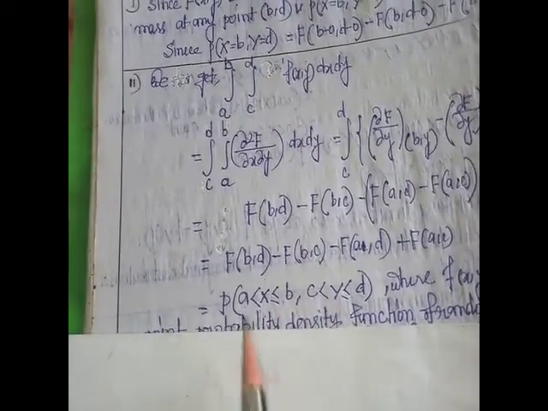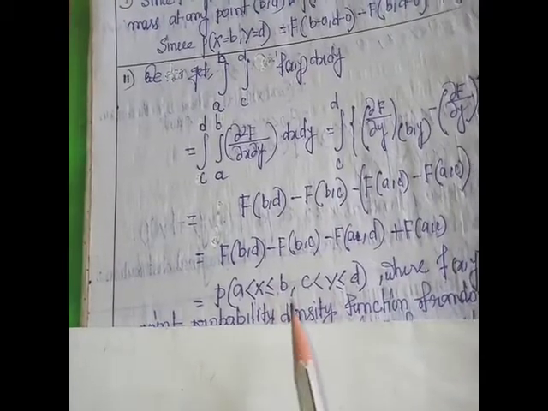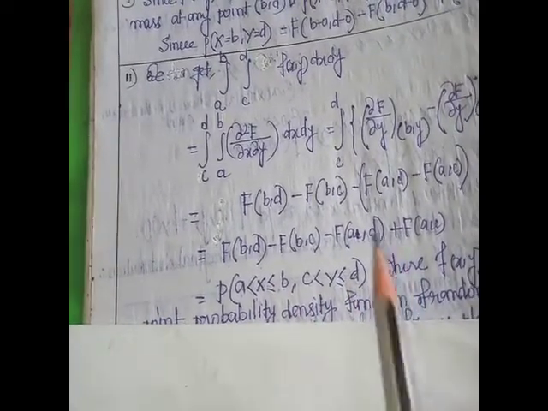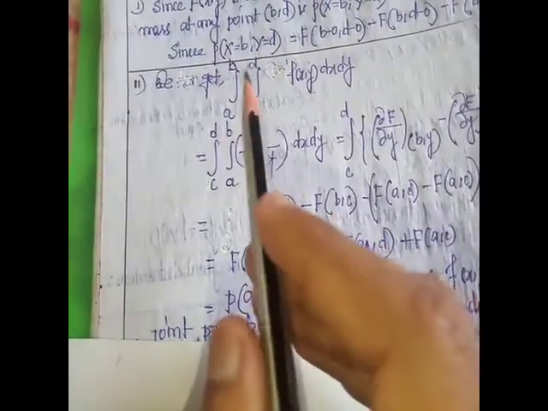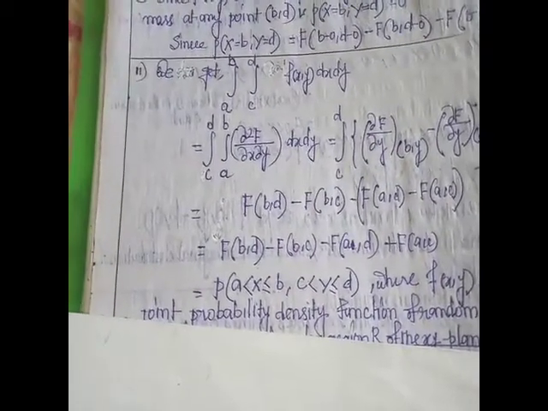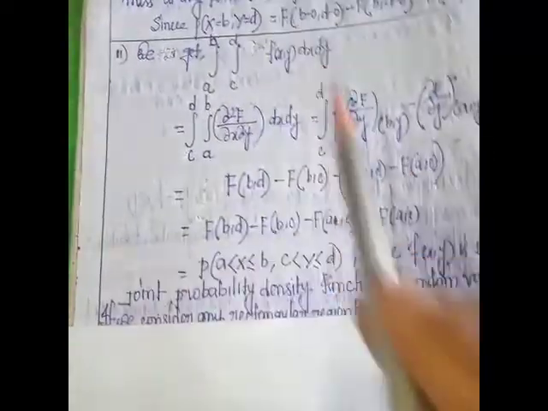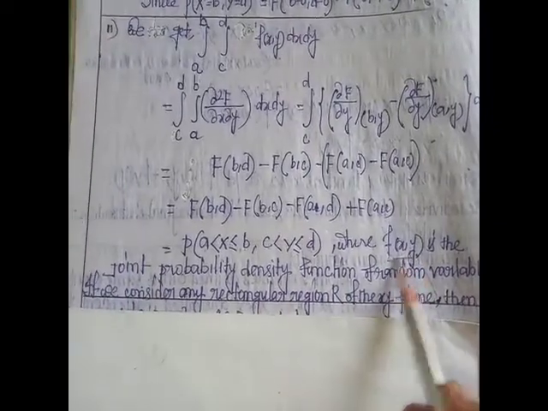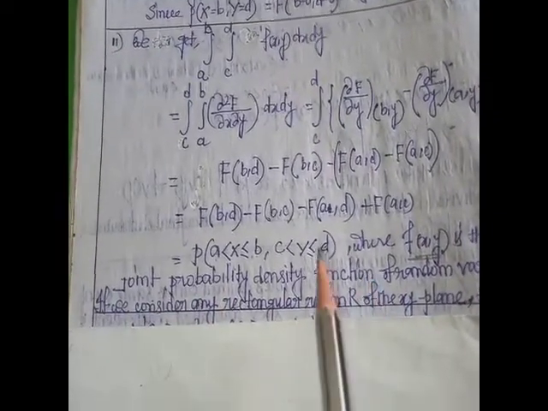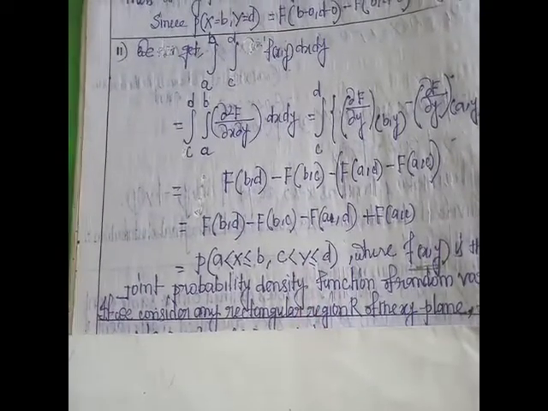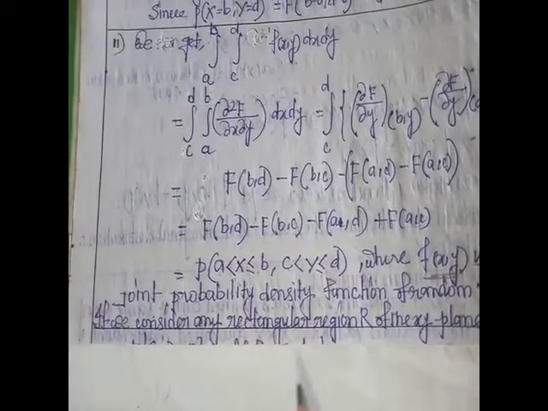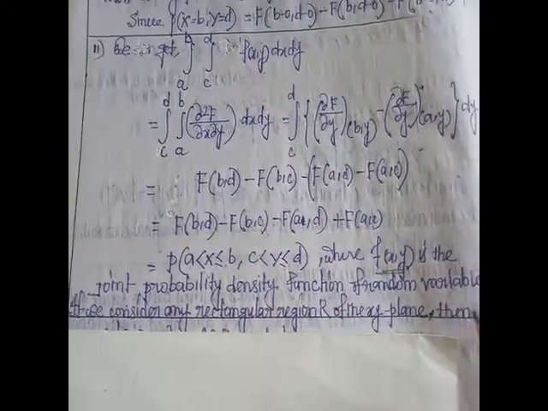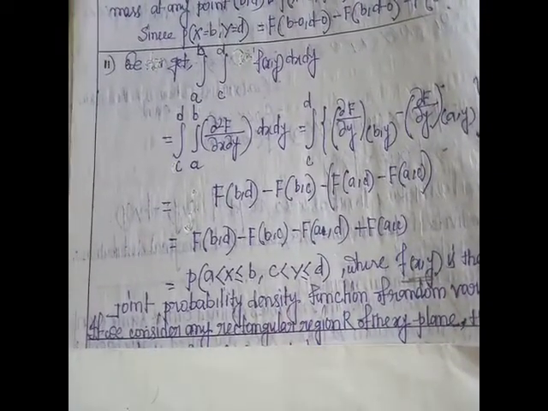Okay, so the formula is: the probability of a less than X less than or equal to b, comma c less than Y less than or equal to d, equals integration a to b, integration c to d of small f of x,y dx dy, where small f of x,y is the joint probability density function. We already discussed that small f of x is the probability density function, or pdf. This small f of x,y is the joint probability density function of the random variables. Okay, this is the second property, the most important property.